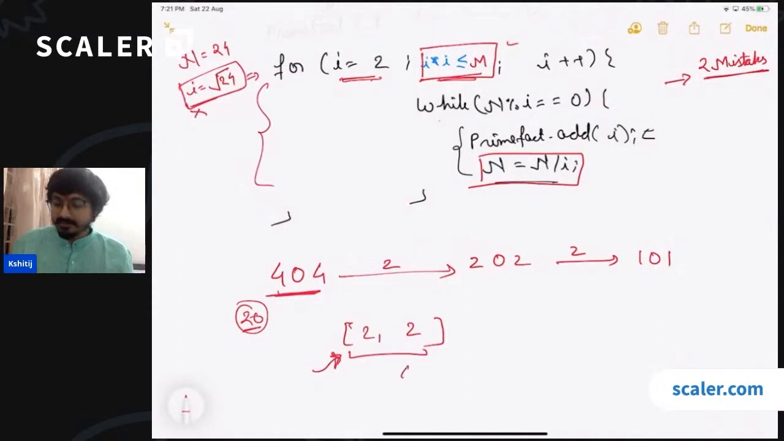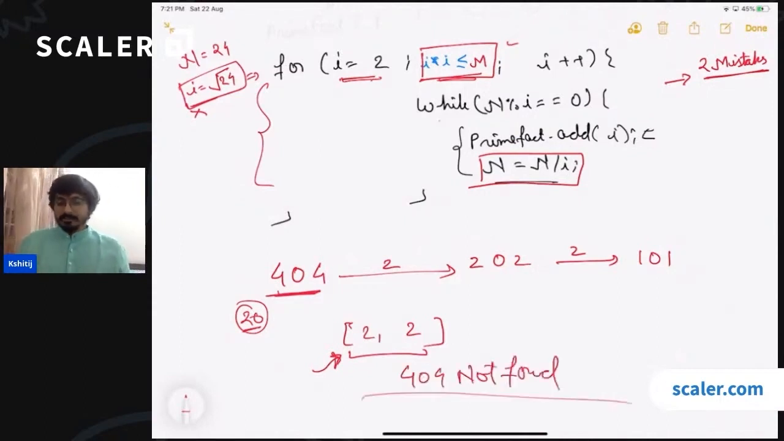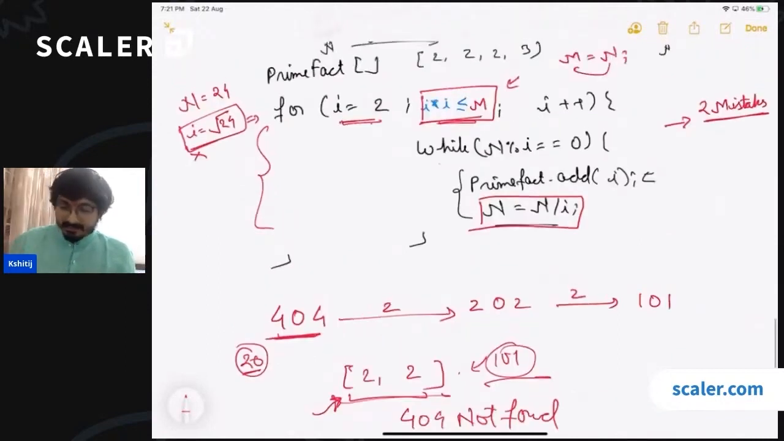What can we say in this case? Because this is not complete, 101 would also have been there, correct? So this is another mistake in this code. How do we fix that mistake? Can I say that even after removing all the possible prime factors from that number, if I have got a number which is greater than 1, that number must be a prime number? Can I say this?